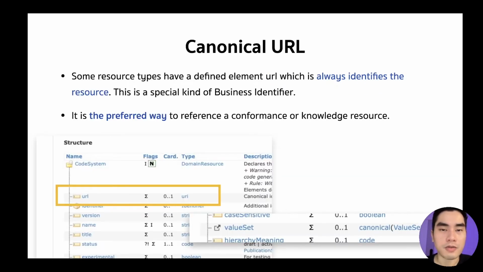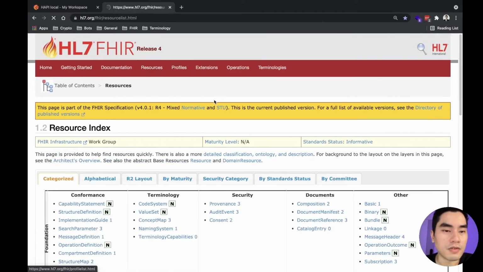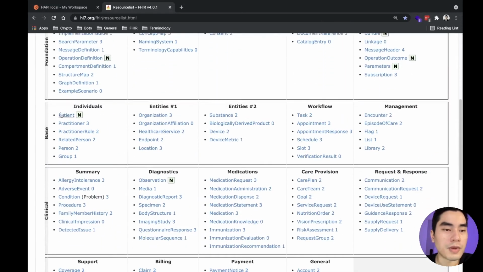The last thing that I want to mention is the canonical URL. A canonical URL is a special kind of identifier that makes it easy for other resources or even another server, another application, to reference that resource. What does it mean? Let's say that we came here to a Patient resource.